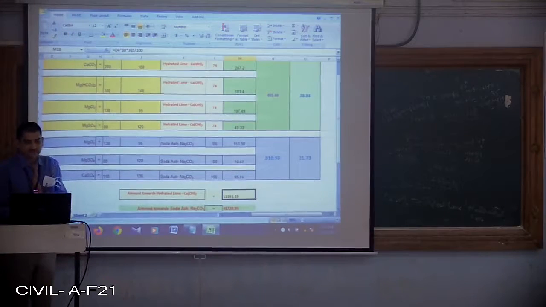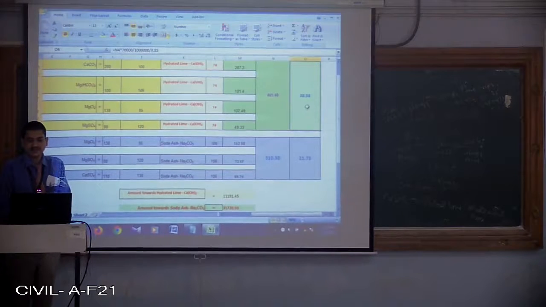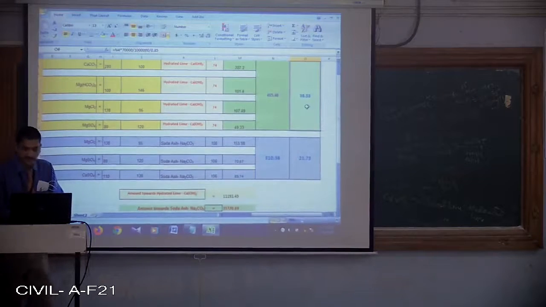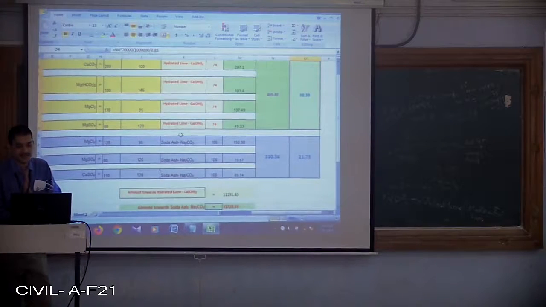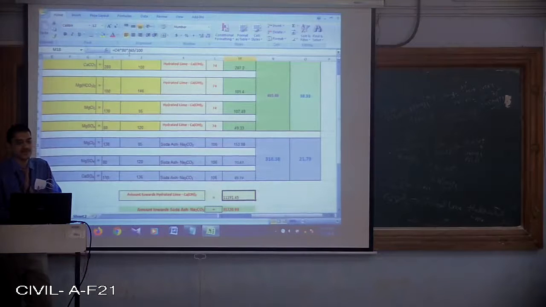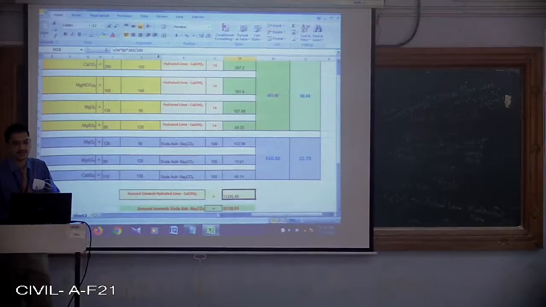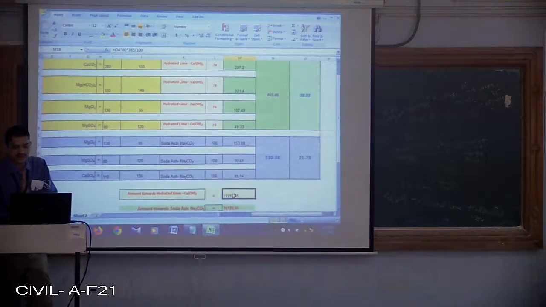On a yearly basis, the slaked lime required per day is 38.33 kg. This is multiplied by 365 and by 80 rupees, the cost per quintal. So I need to convert kgs into quintals by dividing by 100.